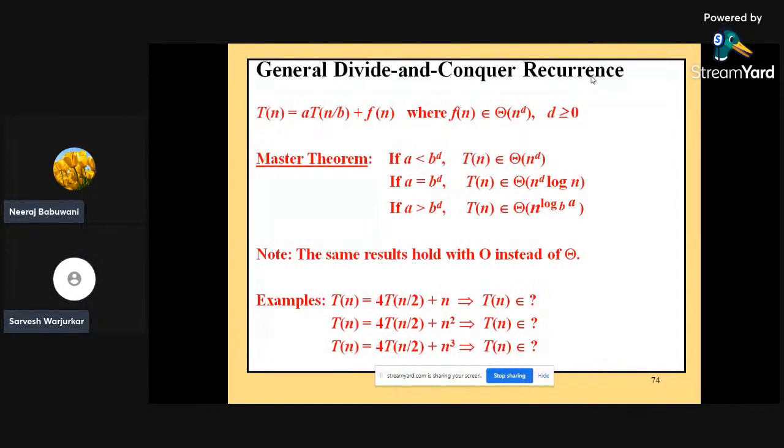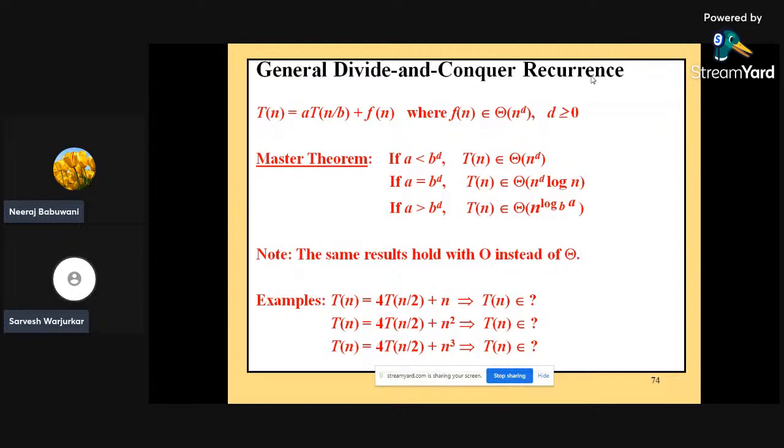Generally, the divide and conquer recurrence is also there, which we solve by applying the master theorem. For example, T(n) = a T(n/b) + f(n), where the function f(n) is theta of n to the power d, where d is greater than or equal to 0 and an integer. The master theorem has three different cases. If a is less than b to the power d, then T(n) is theta of n to the power d.